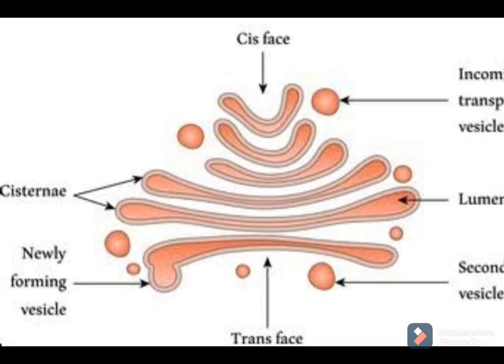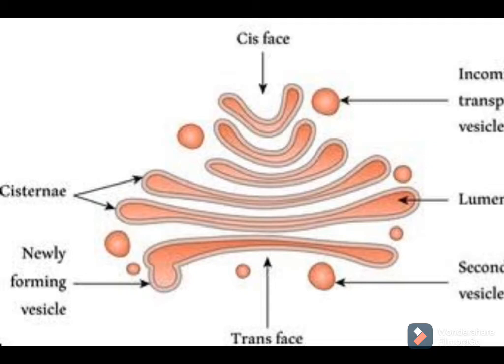Got it, students? What is the function of the Golgi apparatus in a cell? It behaves like the modification department in a factory. What happens in the modification department of a factory? All raw material gets stored, modified, and packed in that department and then sent to its destination. Like this, in the Golgi apparatus also, whatever proteins and lipids, in whatever form, that raw material comes to the cis phase,